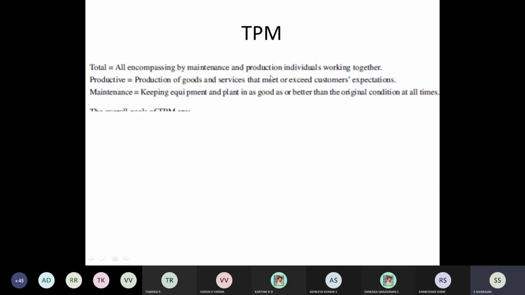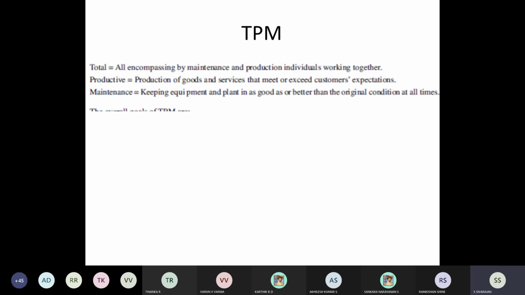If there is a breakdown and for 6 to 7 hours the machine is not being repaired, that is the problem. That is why, in total productive maintenance, the maintenance people and the production individuals should work together. Even for a very small example, there should be cooperation, because at a small level they should try to rectify the mistakes.